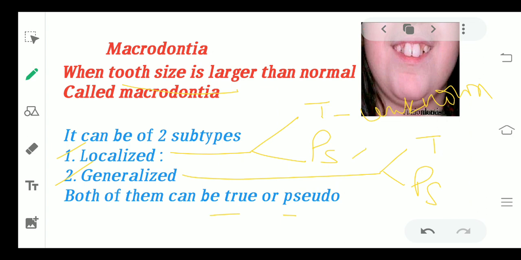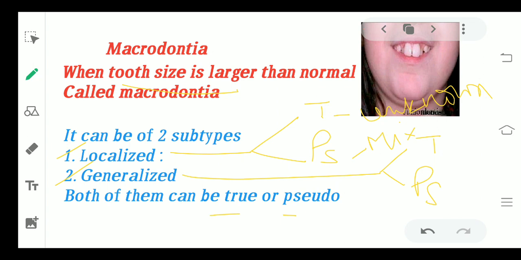Now when you talk about the pseudo part, the reason can be mixed dentition. What do you see in mixed dentition? There are both kinds of teeth in the child's mouth, the deciduous tooth and the permanent tooth, and the sizes of the two are very different. One is larger and one is completely small. So you can feel that there is macrodontia in some cases, but it is just an illusion because the mixed dentition state is persisting there.